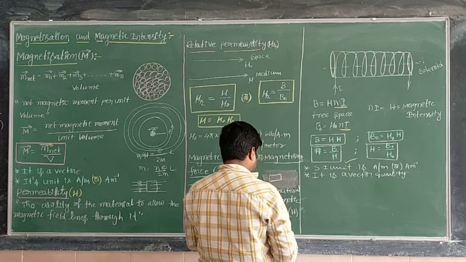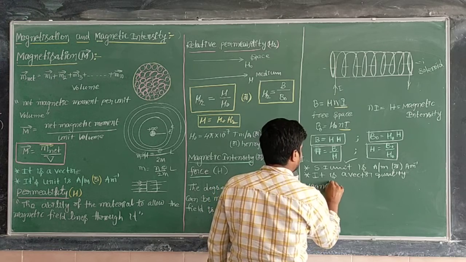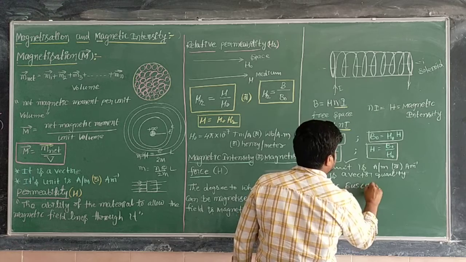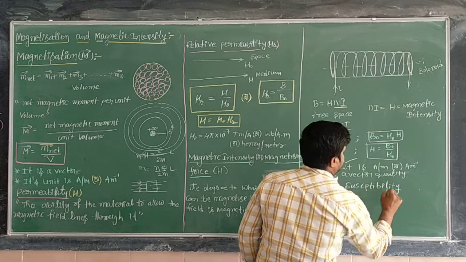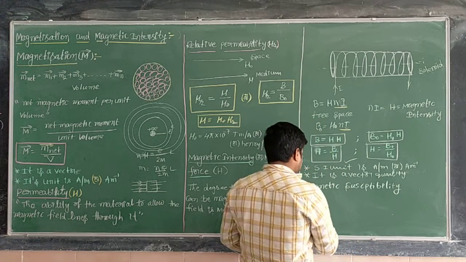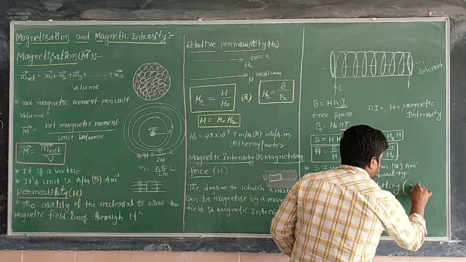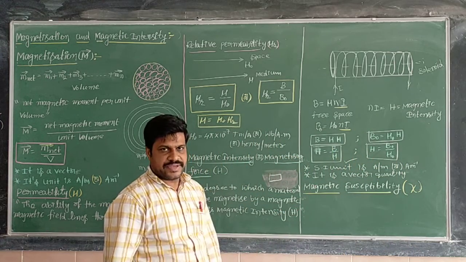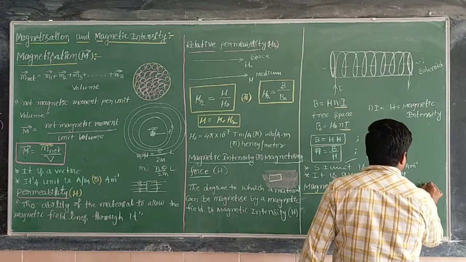Magnetic susceptibility. Next topic is magnetic susceptibility. Magnetic susceptibility can be denoted by the letter chi. What is the magnetic susceptibility?